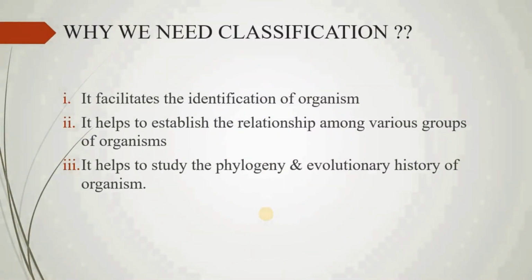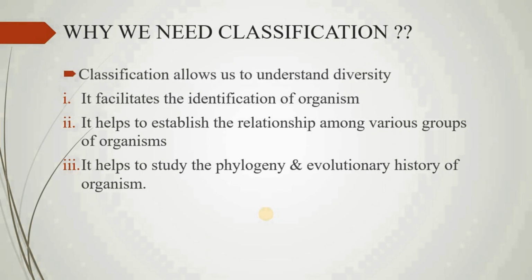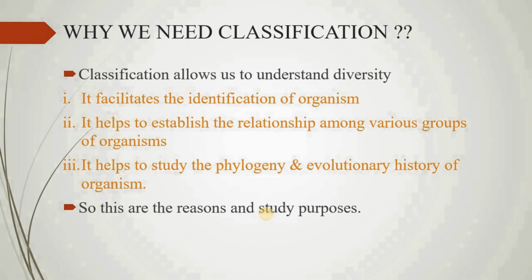Now, why do we need classification? Classification allows us to understand the great diversity which animals house. It facilitates the identification of organisms. It helps to establish the relationship among various groups of organisms. It helps to study the phylogeny and evolutionary history of organisms. So these are the reasons and study purposes of why we need classification.